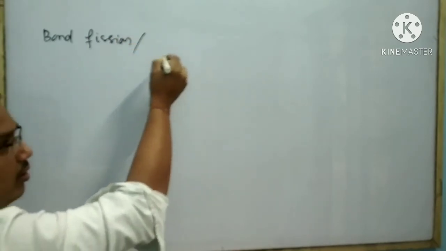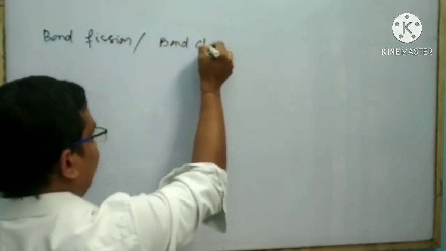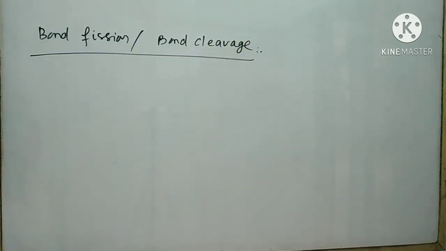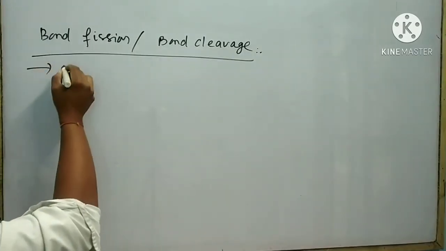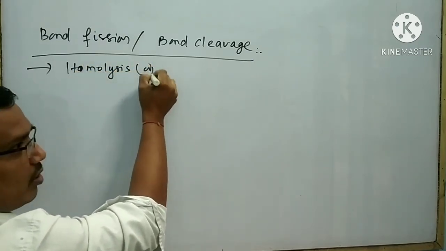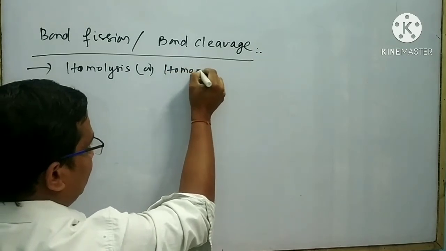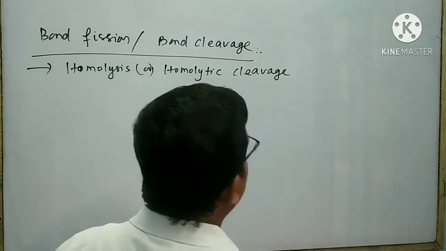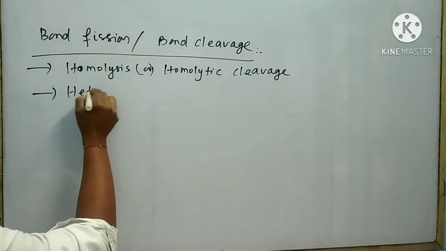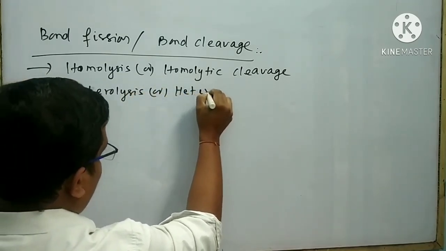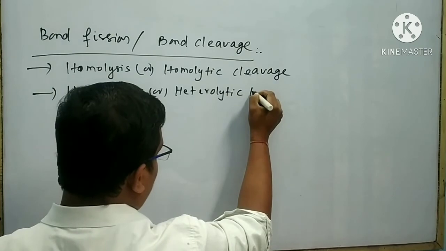Next I will explain about bond fission. It is also called bond cleavage. Bond fission means bond breaking. There are two types of bond fission. One is homolysis. It is also called homolytic cleavage. Second is heterolysis. It is also called heterolytic cleavage.